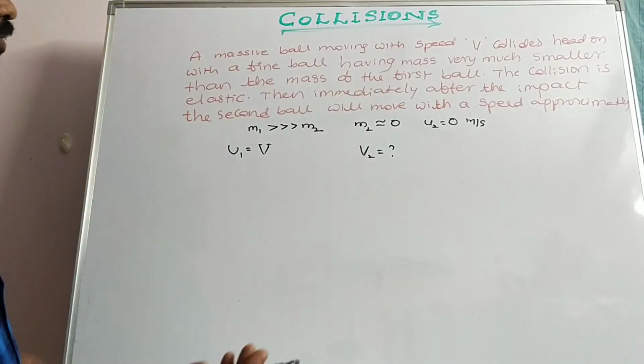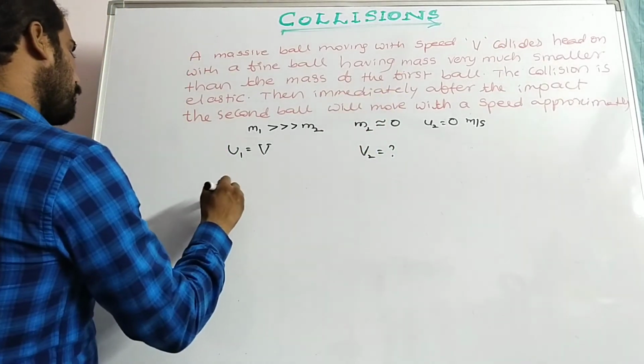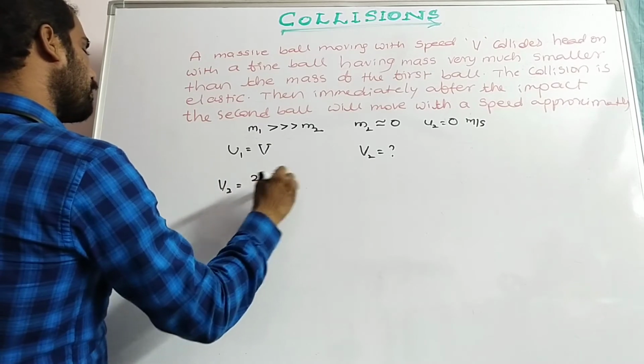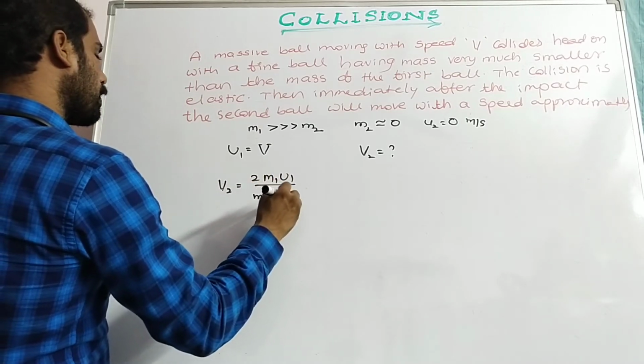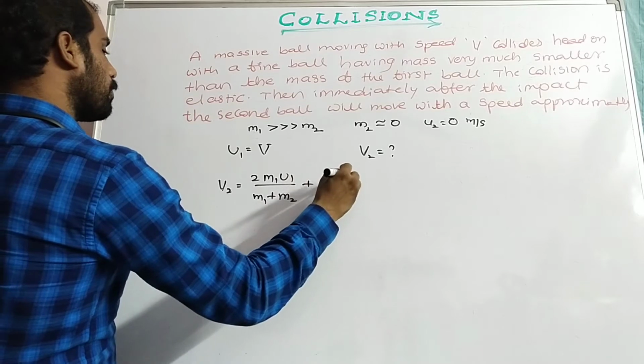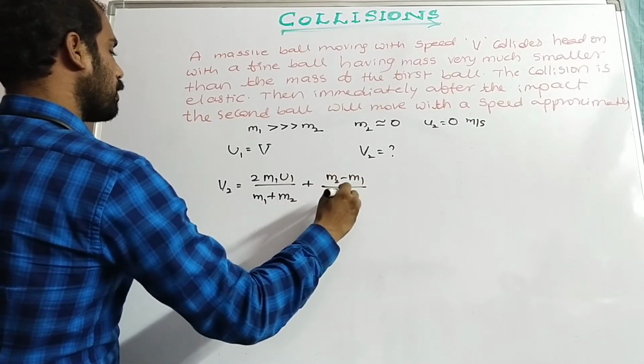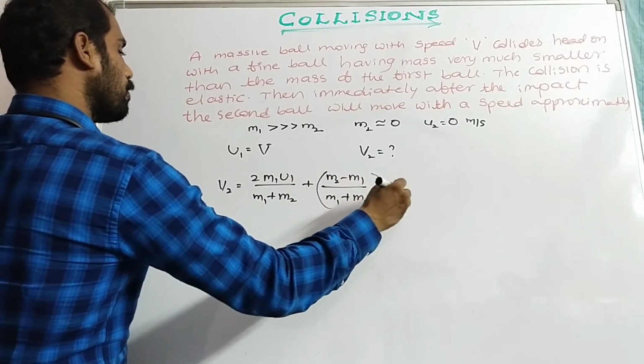We know that v2 is equal to 2m1 u1 by (m1 plus m2) plus (m2 minus m1) by (m1 plus m2) into u2.